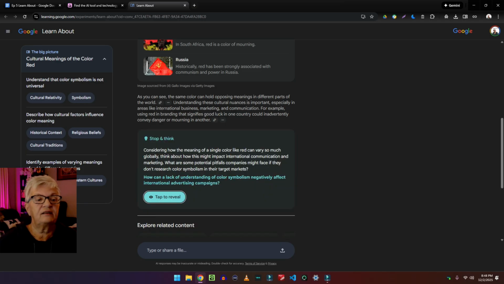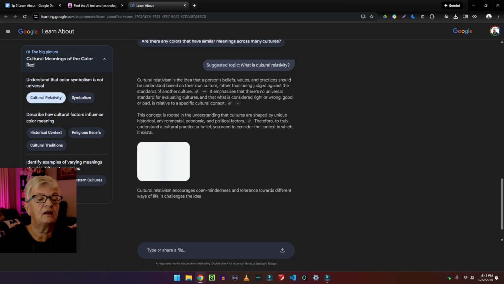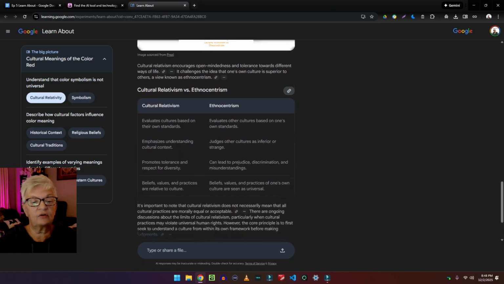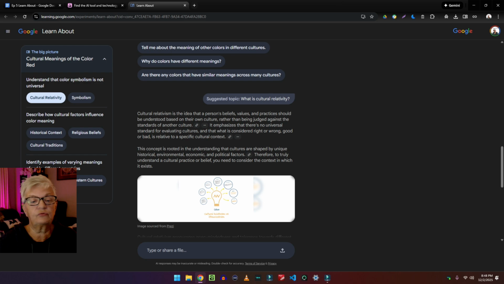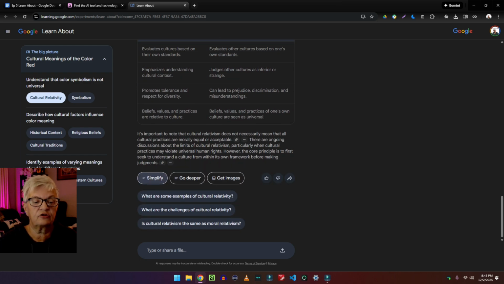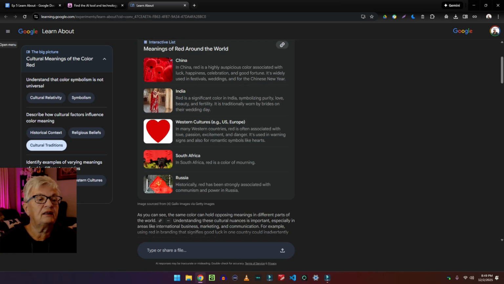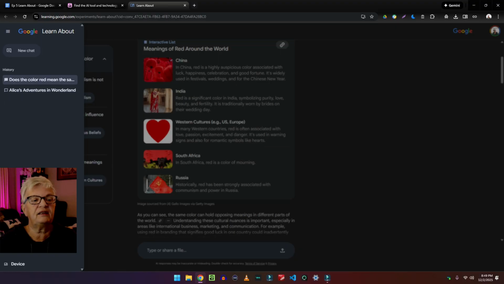On the left hand side here we have understand the color symbolism is not universal, and you can click on one of those to see cultural reality, and it goes through that one. And after reading it and looking at the images, you can choose simplify, go deeper, or get images and some follow-up questions. And then we have a part, describe how cultural factors influence cultural meaning: historical context, religious belief, and cultural tradition. On the left top here you can see the chat.